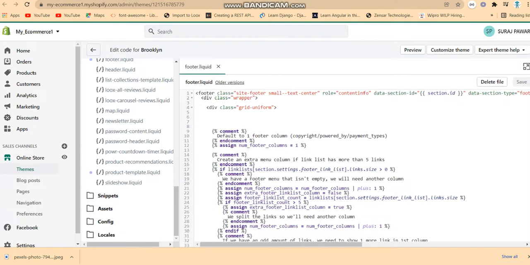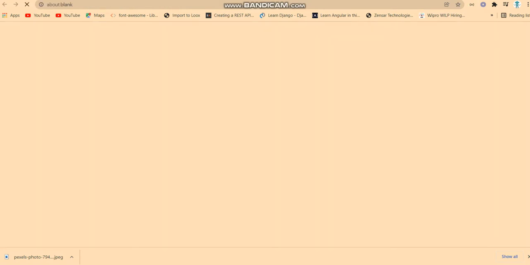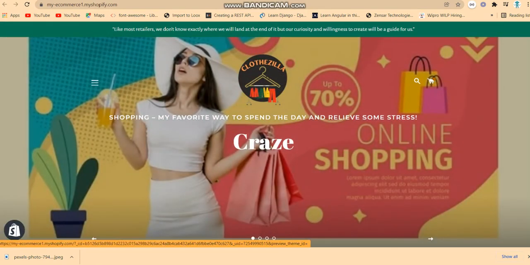If you want to add different things like different sections, and you know coding and how to use the code, feel free to use it, or you can get some code from somewhere and paste it in this file and save it. So yes, at last I just want to say, this is all about the e-commerce site which I made using Shopify, which is one of the best platforms.